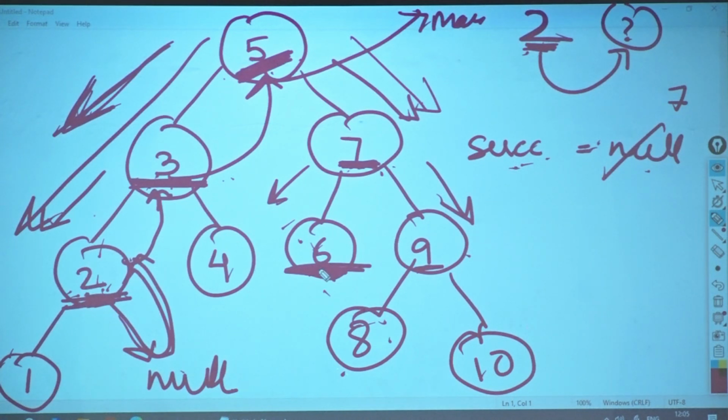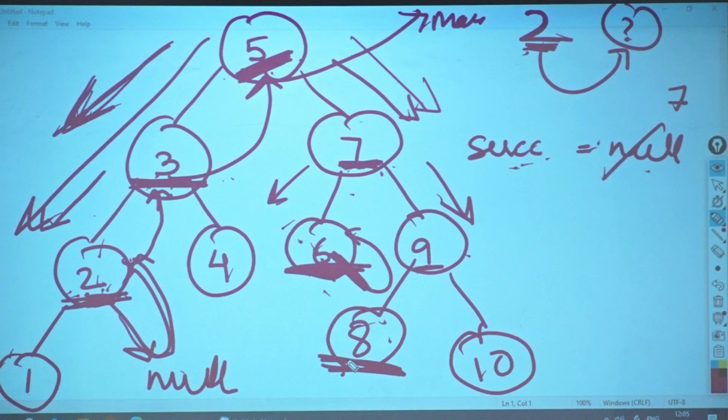Now, is this a leaf node? I don't know. It can be a leaf node. It cannot be a leaf node. But is there anyone else bigger than 6 from this? No. Why are you saying no? Because it does not have a right. Are we clear? Because it does not have a right, do we return from here? Yes. Who is the successor? 7 is the successor. Okay. Now let's try to find out a successor over here for 8.